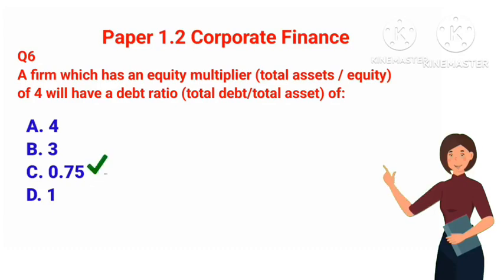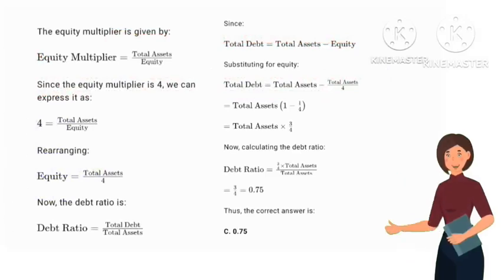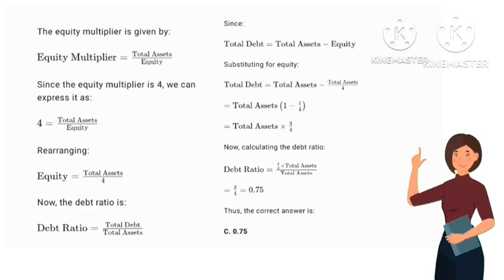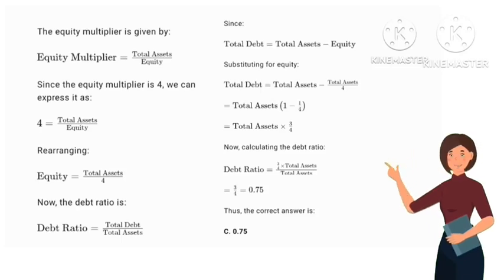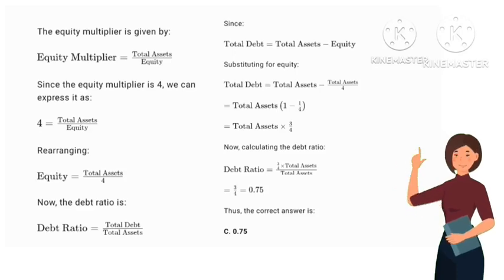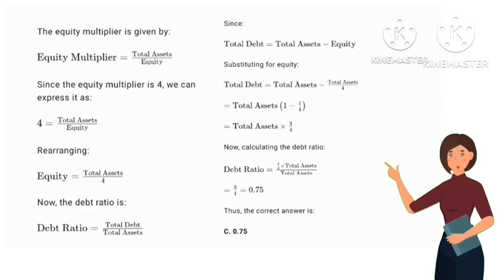0.75. The equity multiplier is given by equity multiplier equals total assets over equity. Since the equity multiplier is 4, we can express it as 4 equals total assets over equity. Rearranging, equity equals total assets over 4. Now, the debt ratio is debt ratio equals total debt over total assets. Since total debt equals total assets minus equity, substituting for equity, total debt equals total assets minus total assets over 4 equals total assets times 1 minus 1 over 4 equals total assets times 3 over 4.